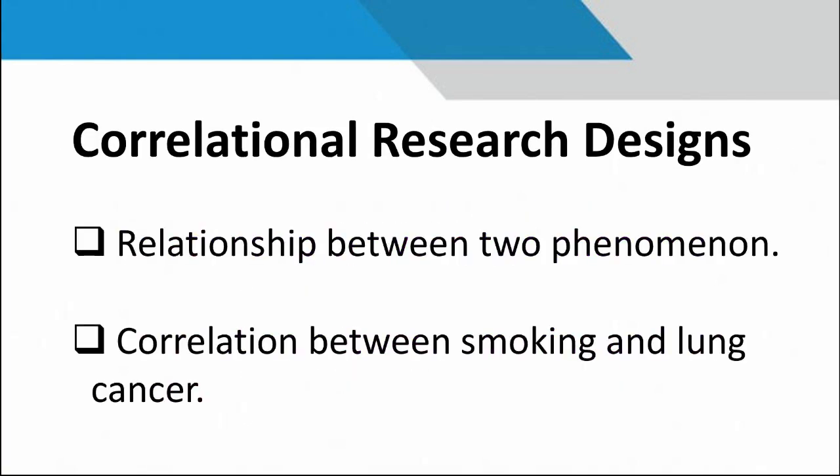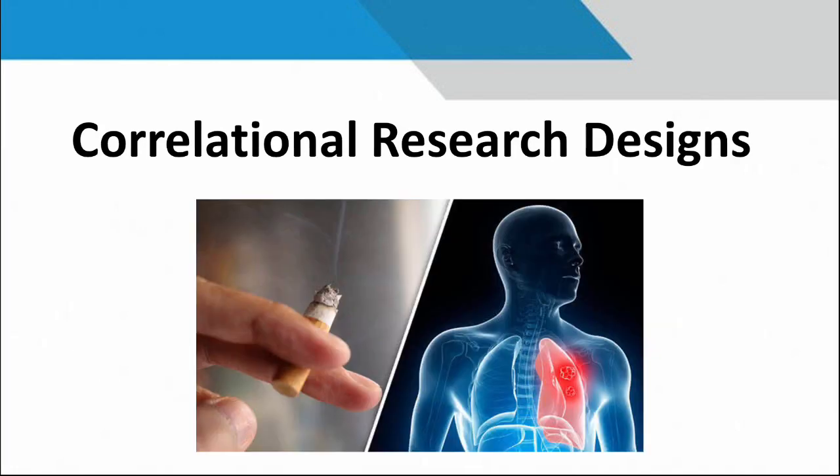First is correlational research designs. Correlation means a relation between two things. Here the researcher correlates the relationship between two phenomena. It depends on the relationship between cause and effect phenomena. For example, smoking is the cause and lung cancer is its effect. So the researcher finds the correlation between smoking and lung cancer, how it develops lung cancer.